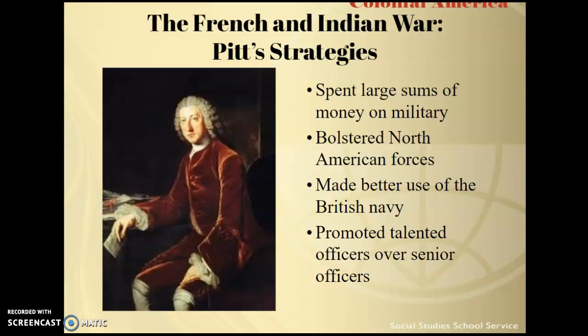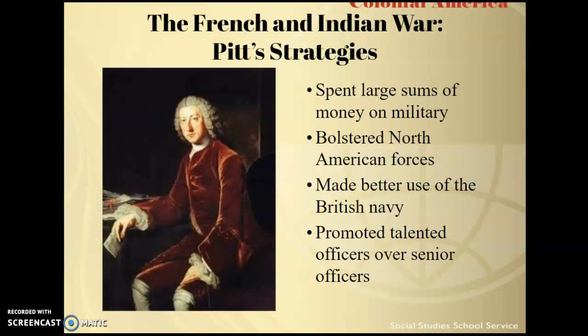So he's going to go all in, William Pitt, in winning this war. He's also going to make better use of the British Navy to cause trouble or to bottle up the French fleet and troops.